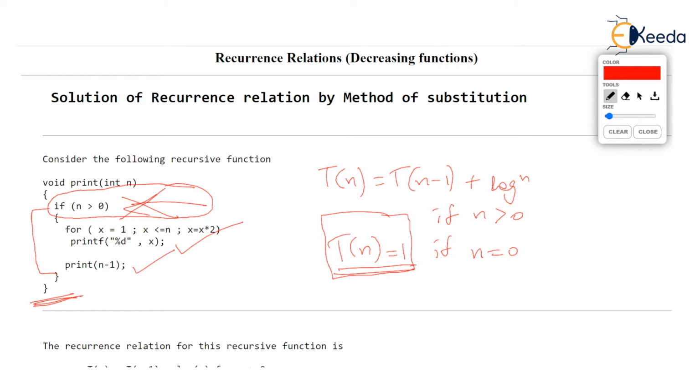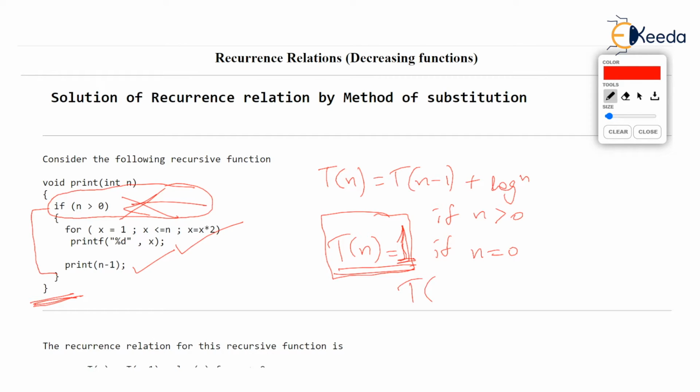T(n) is 0 if n is 0, but I introduce 1 because at least the if is checked. If n greater than 0 is checked, let's say it takes 1 unit of time. But remember, it will make no difference to our answer if you put T(n) equal to 0 if n is 0.